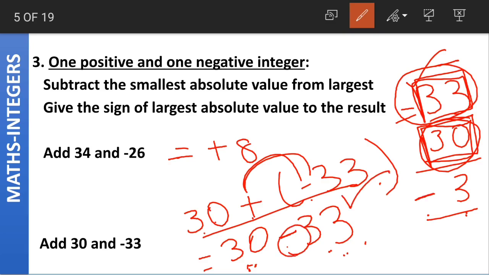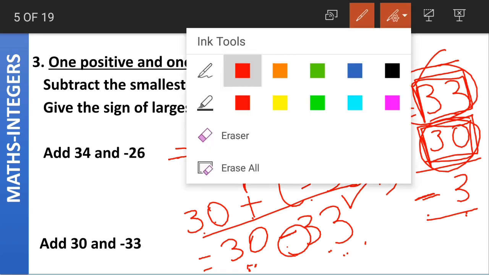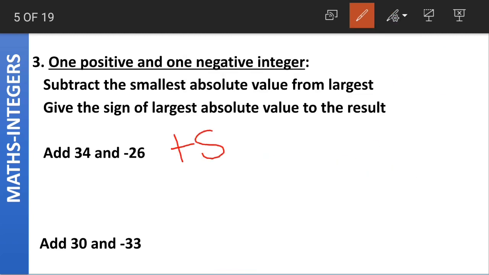So we are putting the negative sign in front of the answer, because the higher absolute value is of 33 and 33 has the negative sign. Is this clear, class? 34 minus 26 gives us plus 8 and 30 minus 33 gives us minus 3.